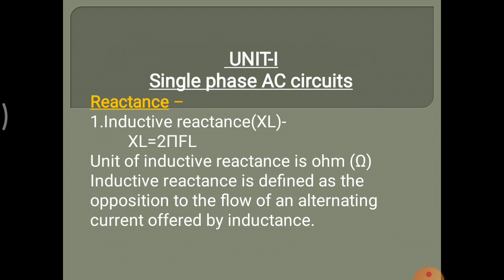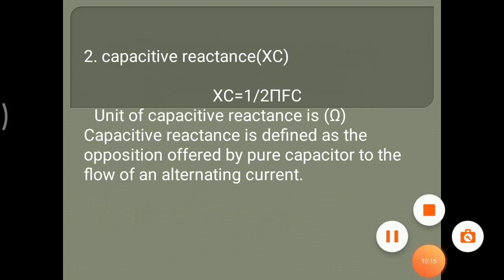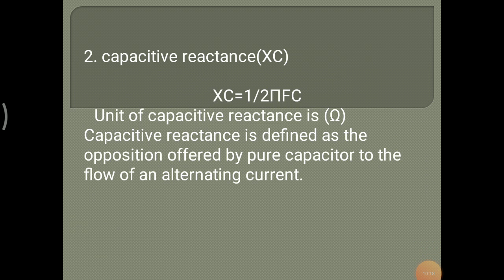Unit 1, single phase AC circuit. There is reactance: inductive reactance and capacitive reactance. Inductive reactance XL is equal to 2 pi FL. Unit is ohm. Inductive reactance is defined as the opposition to the flow of alternating current offered by inductance. Capacitive reactance Xc is equal to 1 upon 2 pi FC. Unit of capacitive reactance is ohm. Capacitive reactance is defined as the opposition offered by a pure capacitor to the flow of alternating current.